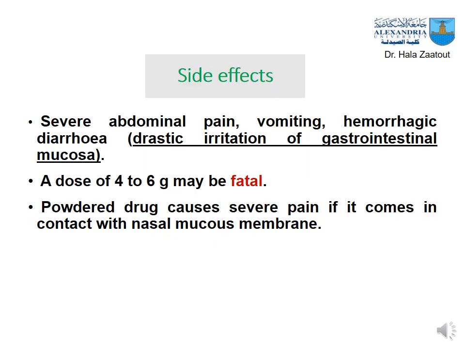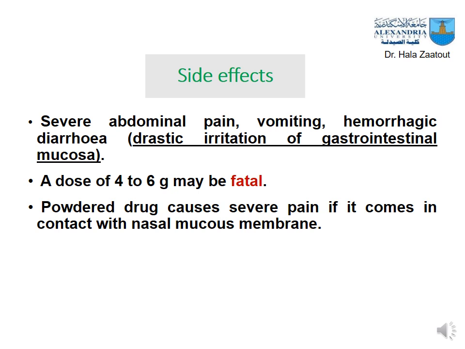Severe abdominal pain, vomiting, hemorrhage, diarrhea, and drastic irritation of the GIT mucosa are among the side effects of colocynth. A dose of 4 to 6 gram may be fatal.